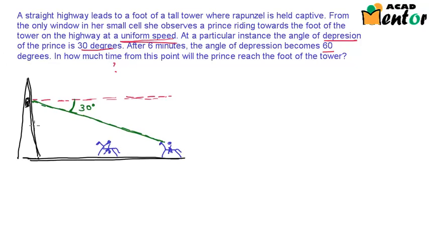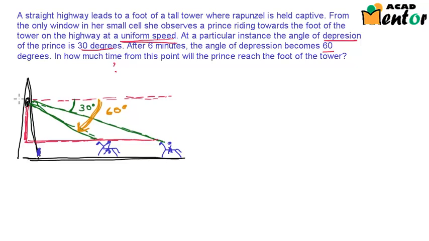Now the line of sight would be this, and the angle of depression would be the angle that is made by the line of sight with the horizontal. So this is the angle of depression, and this whole angle is 60 degrees. So how much time will the prince take to reach the foot of the tower? Somewhere here. So let me draw the horizontal line just to complete the triangles. So let's say this is the foot of the tower, and this would be the horizontal line, and this is the vertical line. Let us name the key points here.